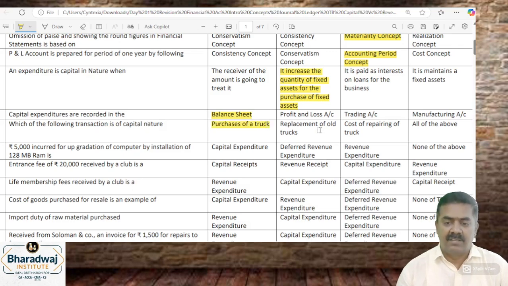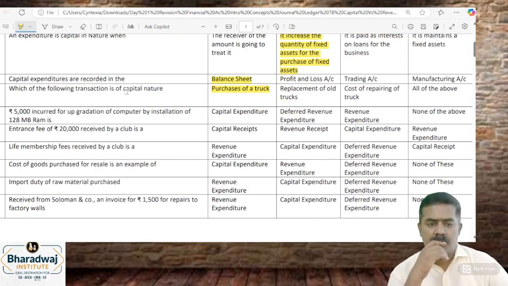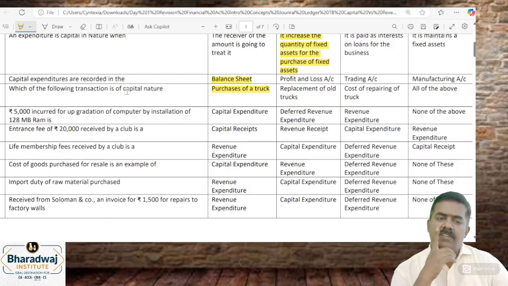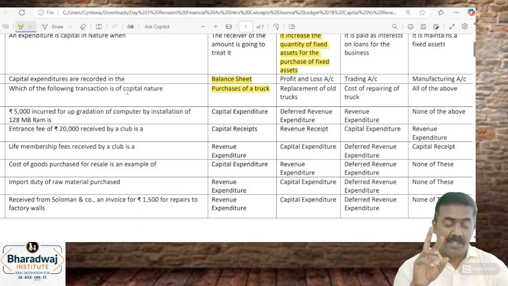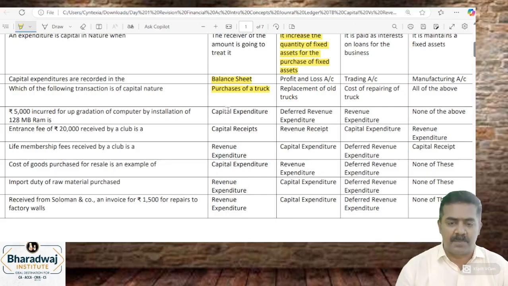Purchase of the truck. Replacement is like a revenue expenditure. Repairing is like a maintenance expense. Purchase of the truck is capital expenditure. 5,000 incurred for upgradation. Upgradation of which one? RAM. We are increasing the RAM. Maintenance or improvement? If you replace the hard disk, RAM or display in the system, it is revenue expenditure. If you improve or upgrade, it is improvement. Improvement is which expenditure? Capital expenditure.